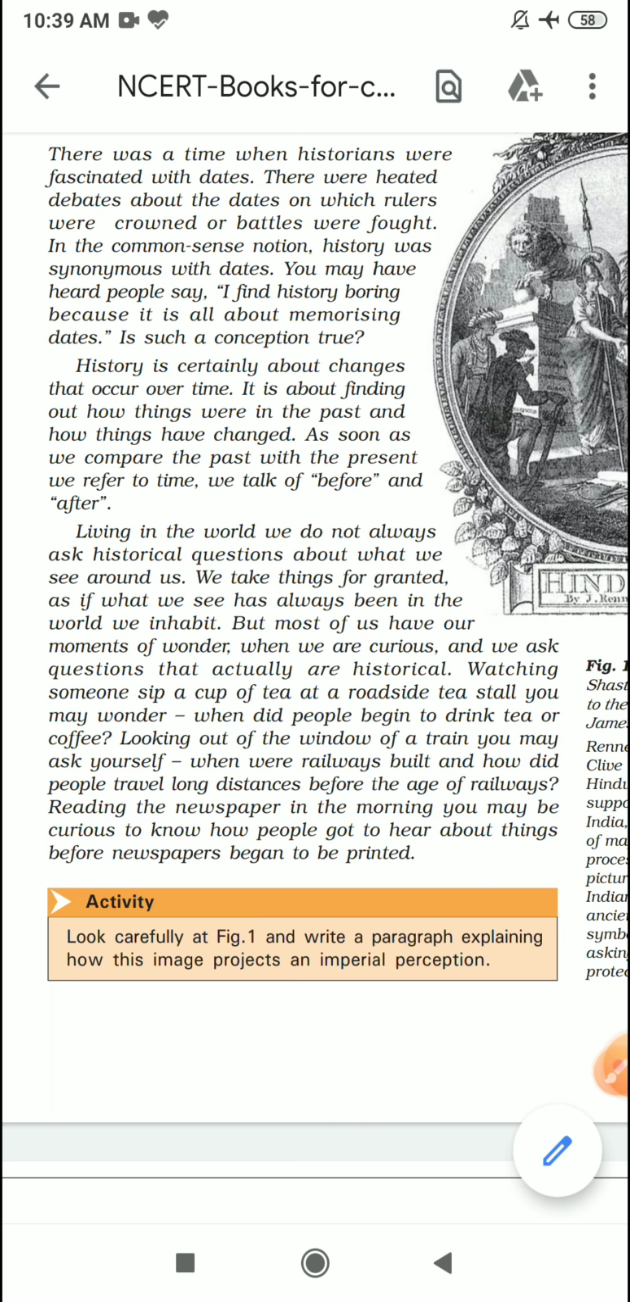But you can't give it a fixed date. You can't give a fixed date for when the British came, when they started ruling India, when they gained power. No. It happens in a big span of time.